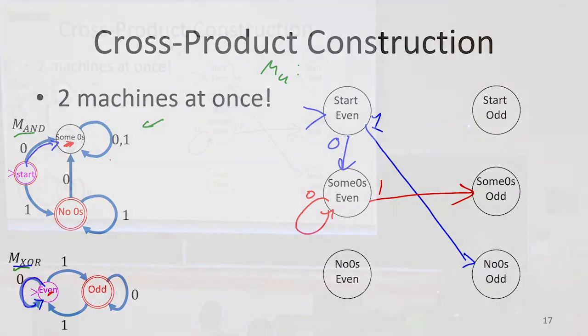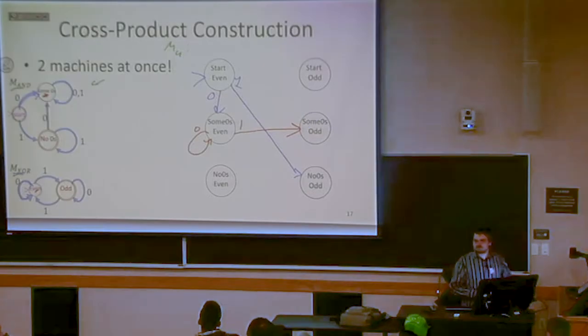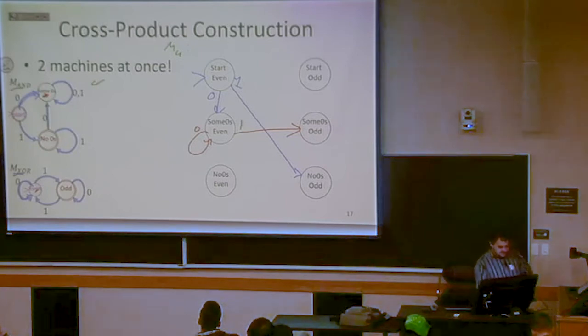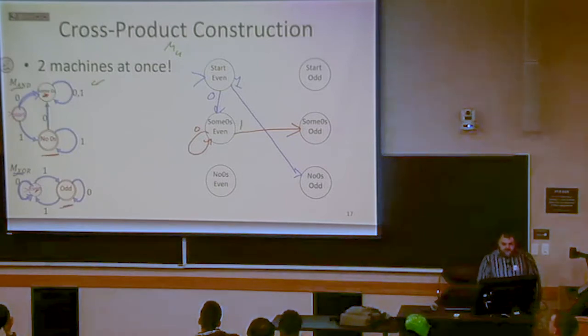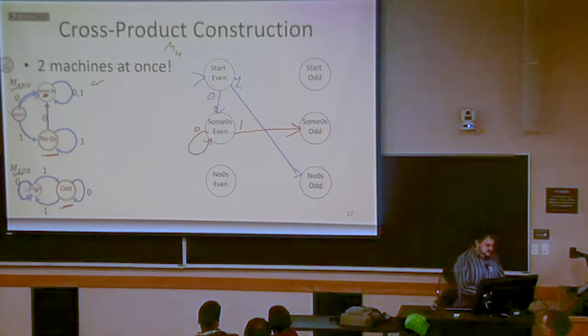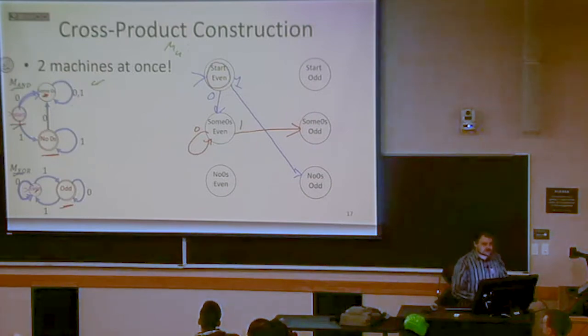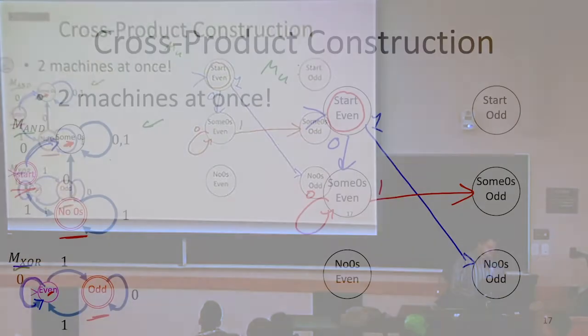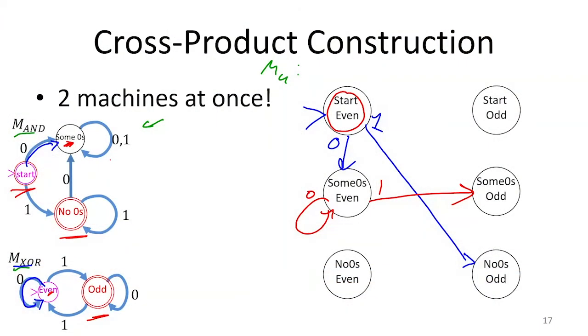Which ones are final states? Yeah, so anything that had at least one of no zeros, odd, or start is going to be a final state. So start even, that has start in it. So that's a final state. Start odd, that had start in it. So it's a final state.